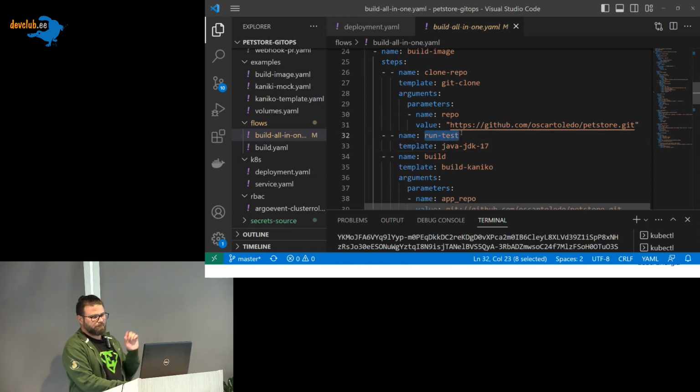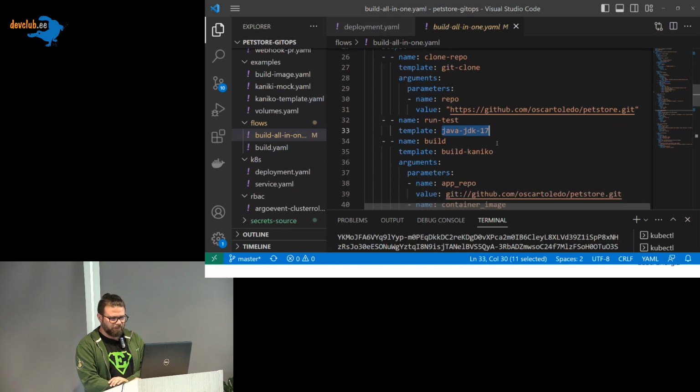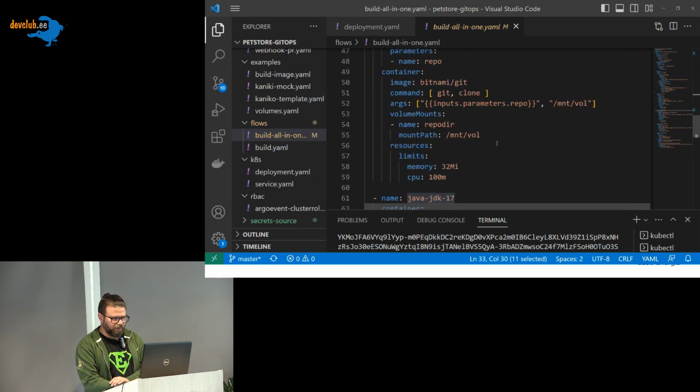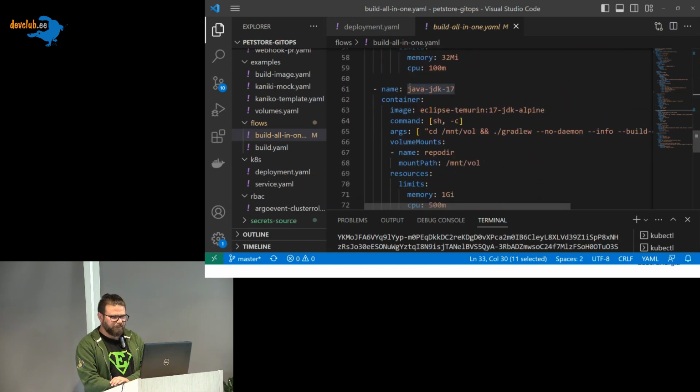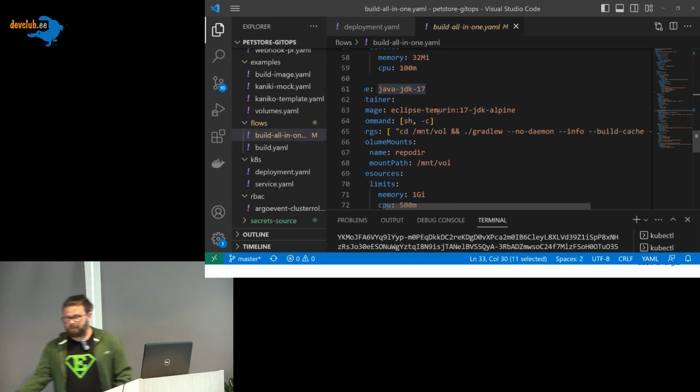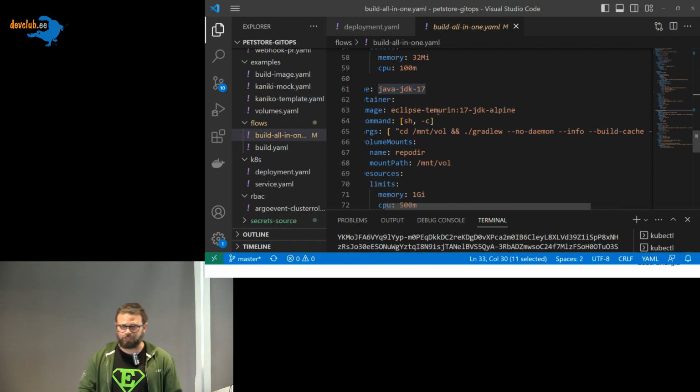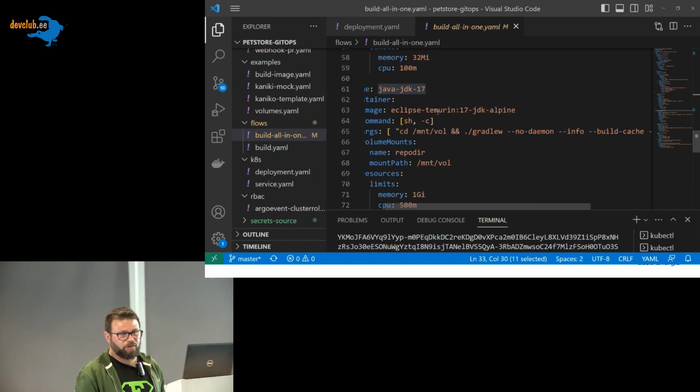We have another template as well, Java JDK 17. So the same, we have a template that is Java JDK 17, and in this case, we are using Eclipse Temurin. And I want to execute the Gradle command. The command will just go into the volume, into this address, because I will mount the same volume.